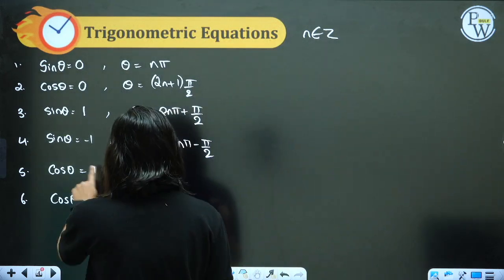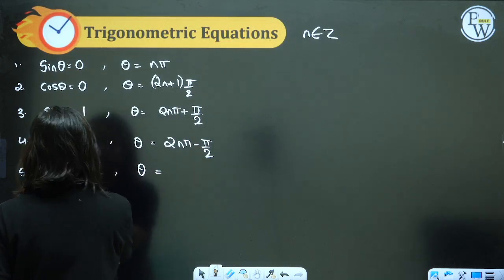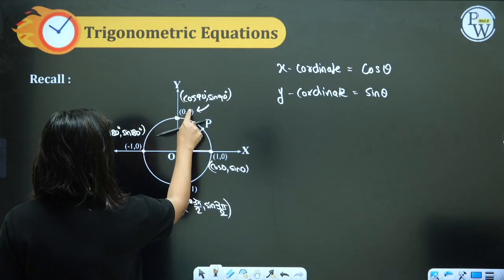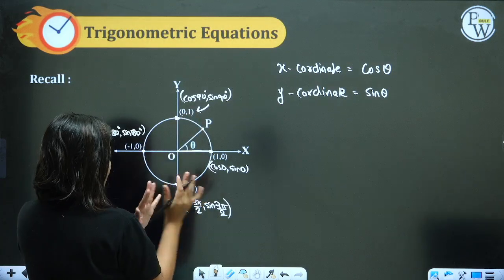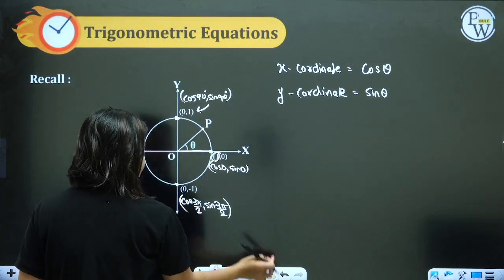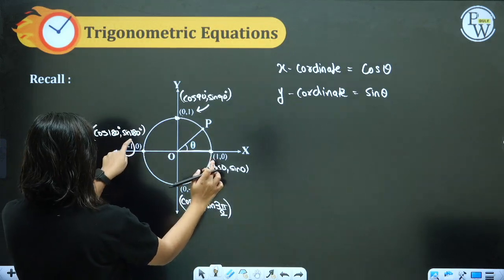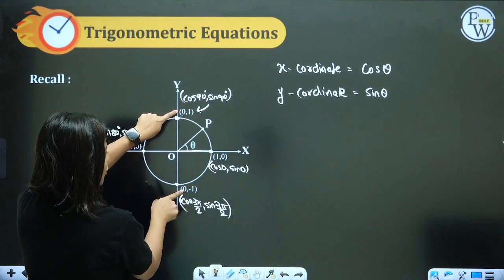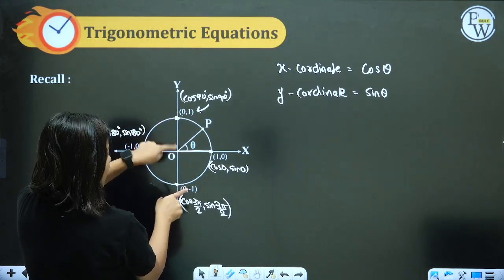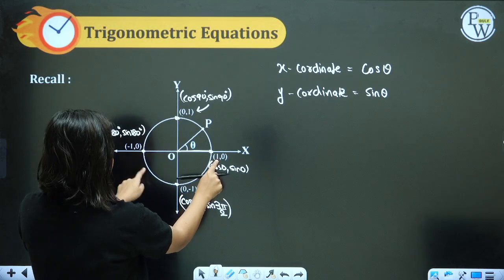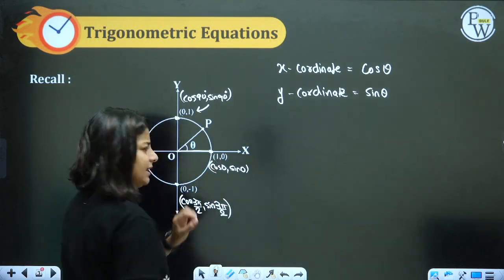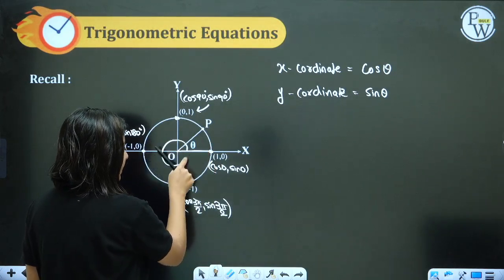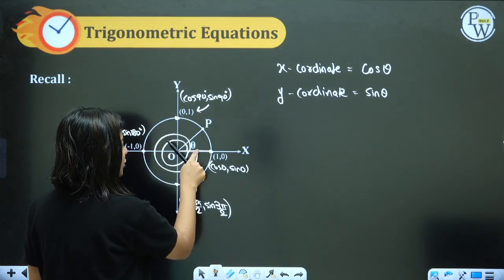I'm telling you, cos theta equal to 1. Just try to think. When is your cos equal to 1? Here cos is 1. Here the cos is 1. What about this? This is minus 1. Up and down it is 0. Cos is 0. Cos is your x-coordinate. The x-coordinates are 0 on the y-axis. On the x-axis, here it's plus 1. Here minus 1. That means cos is 1 at 0 degree, then again at 360 degree, again at 720 degree,